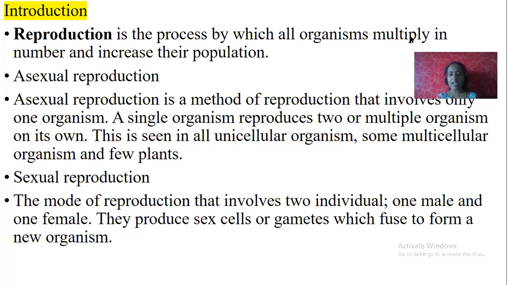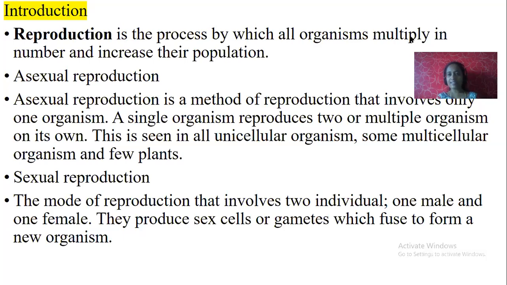A single organism produces two or multiple organisms on its own. This is seen in all unicellular organisms, some multicellular organisms, and in a few plants.